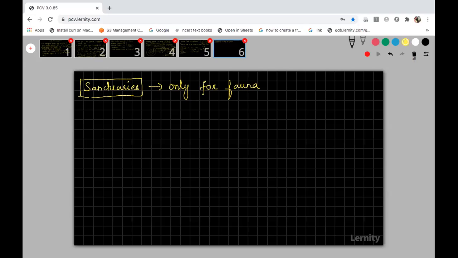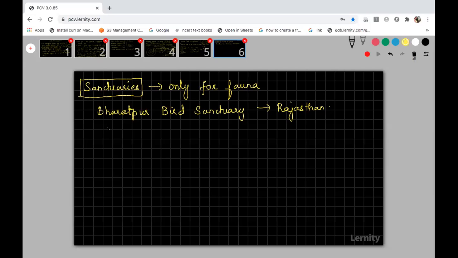And many important wildlife sanctuaries are there. One is the Bharatpur Bird Sanctuary in Rajasthan. We studied Bharatpur Bird Sanctuary recently, which is in Rajasthan. I told you, the Siberian cranes migrate here. This is one important sanctuary present in India. And the maximum number of sanctuaries in India belongs to Andaman and Nicobar, okay?